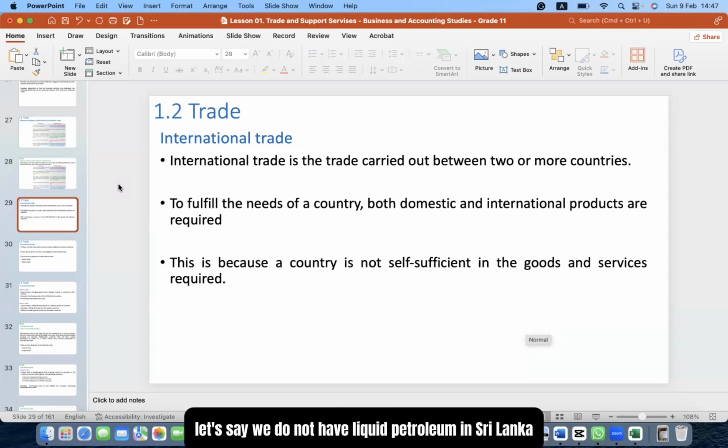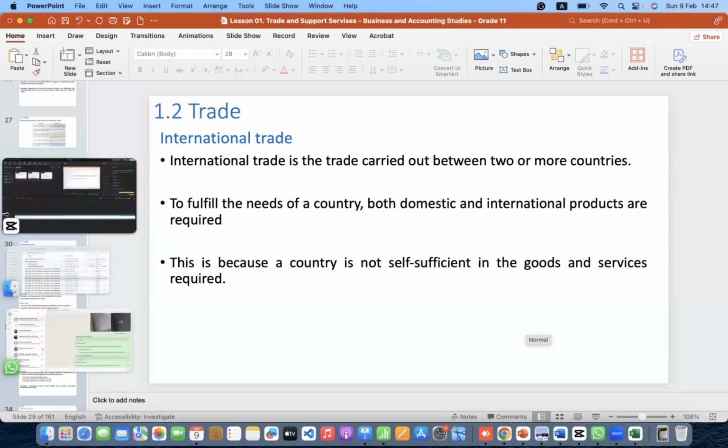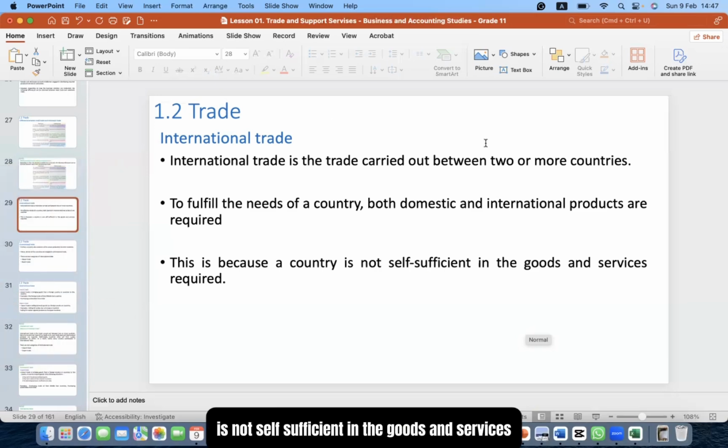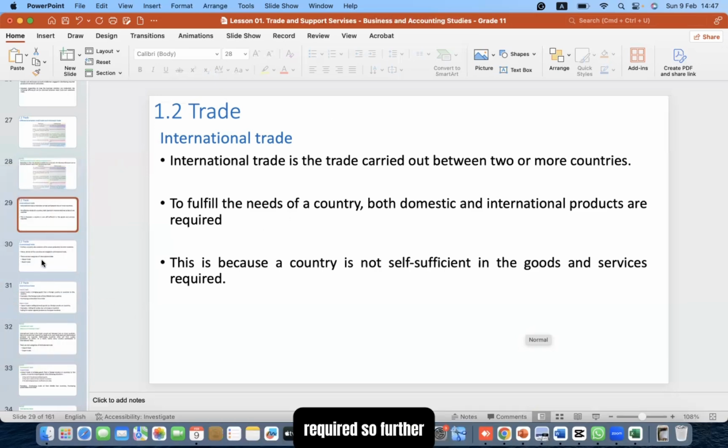For example, let's say we do not have liquid petroleum in Sri Lanka. Definitely we will have to depend for liquid petroleum on a Middle East country or Russia or US or some other place. This is because a country is not self-sufficient in the goods and services required.